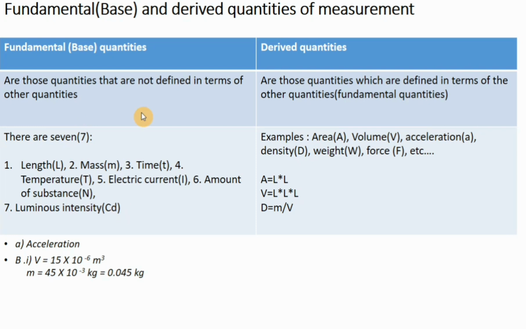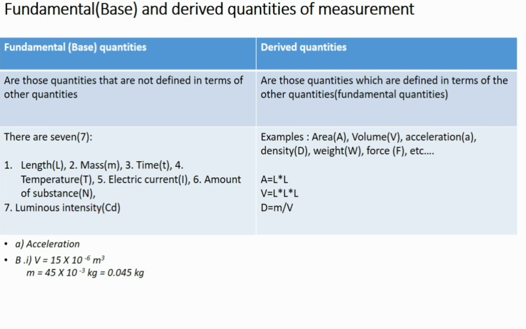There are actually 7 fundamental or base quantities. Length is the first one. The second one is mass. The third one is time. The fourth one is temperature. The fifth one is electrical current. The sixth is amount of substance, and the seventh is luminous intensity.